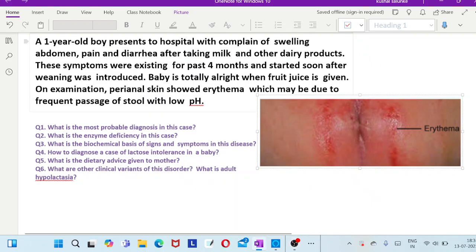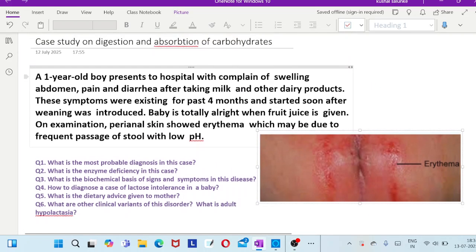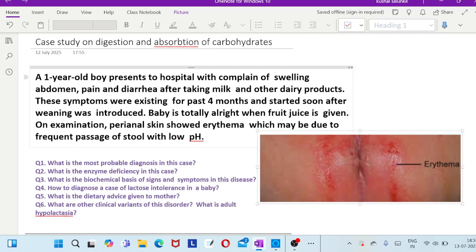Okay, hello everyone. In this little video, we want to discuss some case studies related to the biochemistry topic of digestion and absorption of carbohydrates. I will be mainly focusing on the case discussion and the following question parts. We will be discussing two cases here. These two cases are very important for your theory exams, and sometimes your biochemistry theory viva may also go into these cases.